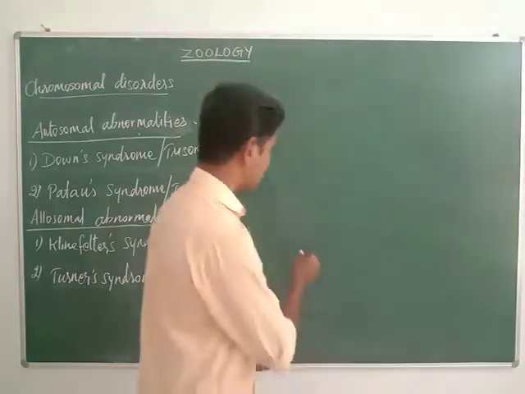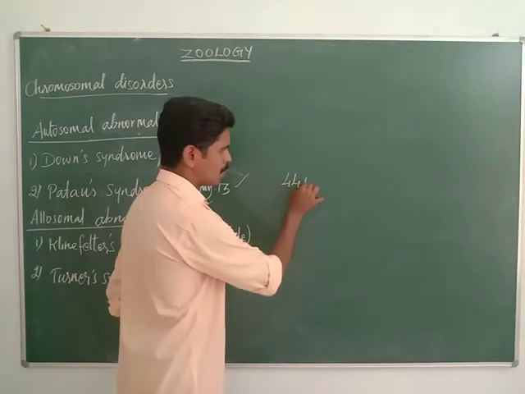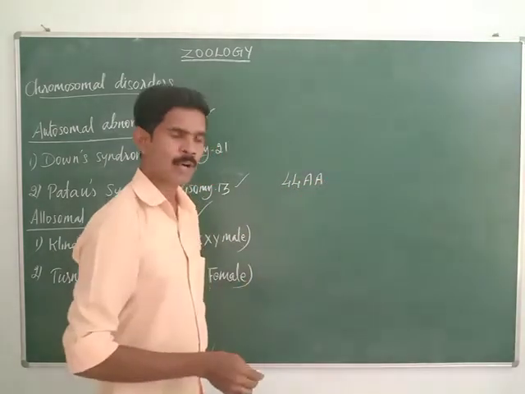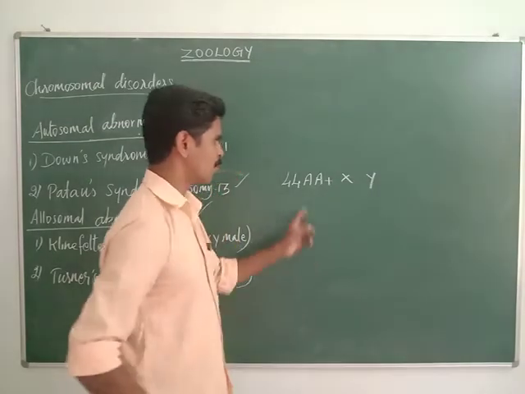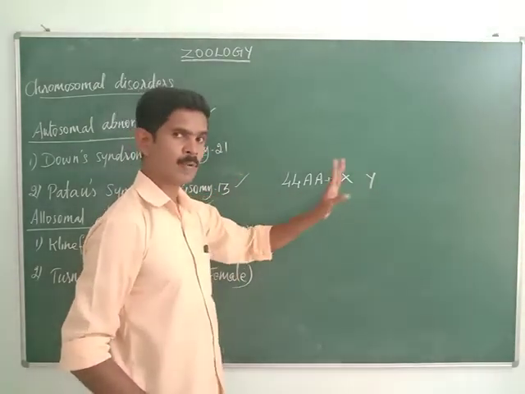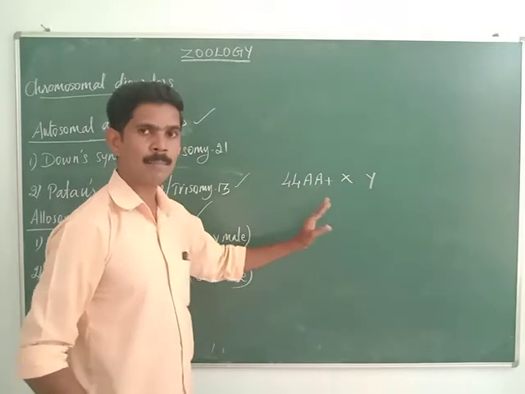Listen very carefully. In a normal male there are 44 autosomes plus one X chromosome and one Y chromosome. So totally 46. This is a normal male.